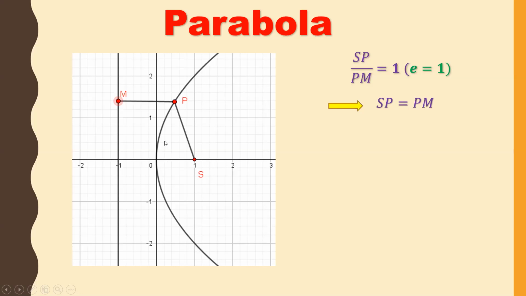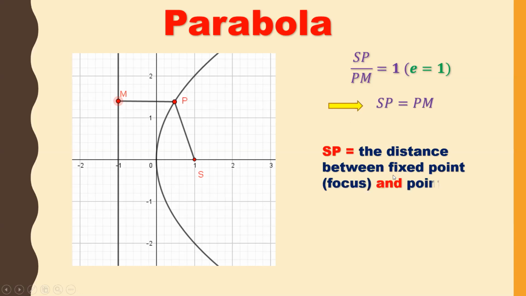Wherever you take a point on this curve, the distance SP and the distance PM will be equal. So what is SP? It is the distance between the fixed point, which we call the focus, and the point P.